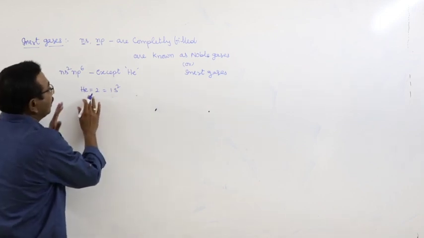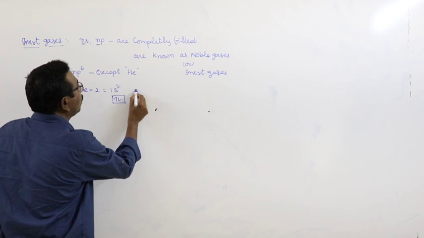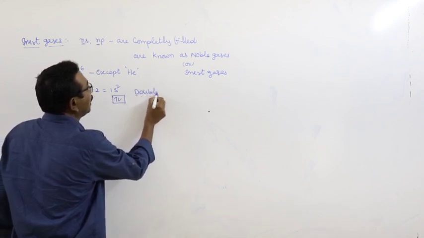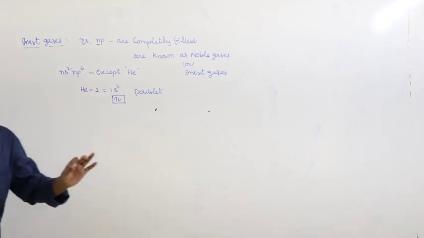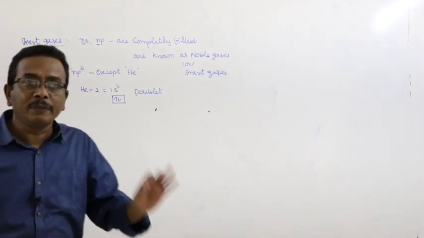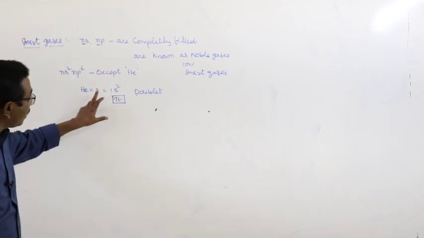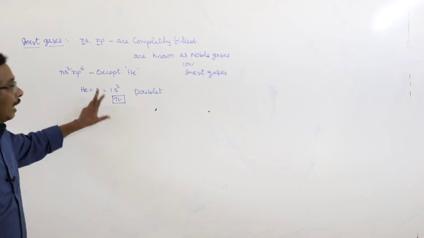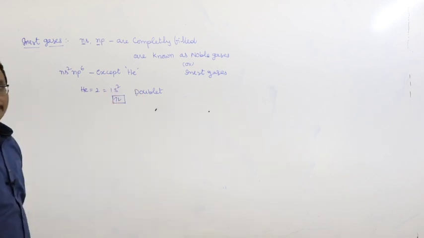And this 2 electron configuration is also known as doublet configuration, or duplet configuration. The only inert gas element that differs in the general electronic configuration is helium. Its atomic number is 2, and its electronic configuration 1s2 is known as doublet configuration.